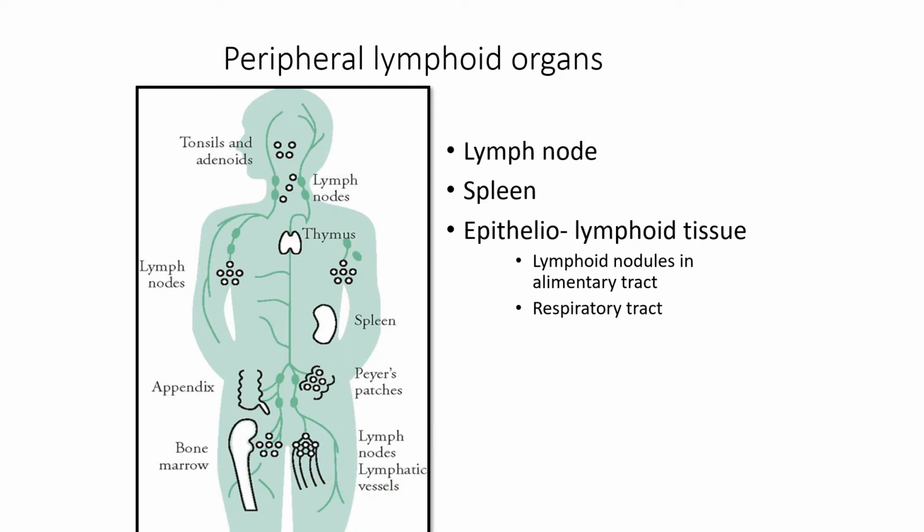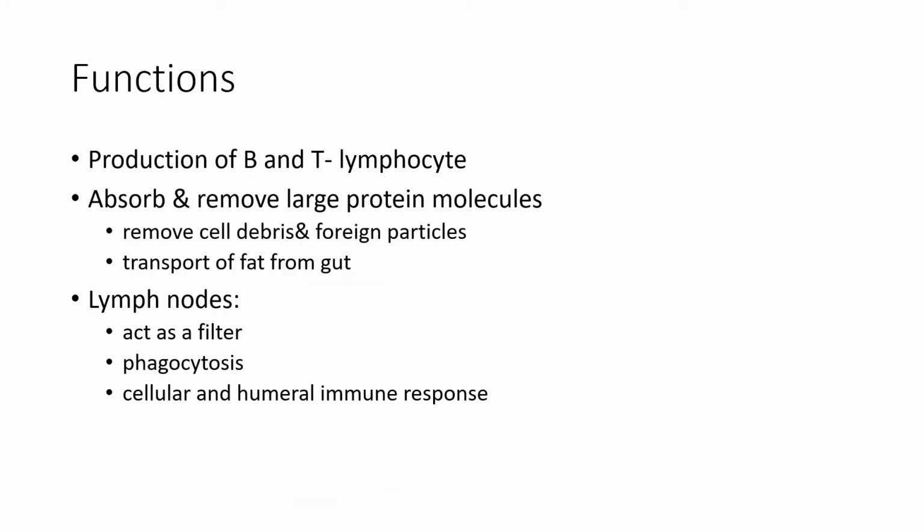These all are included in the peripheral lymphoid organs. So what is the function of this lymphoid organ and lymphatic system? It provides B and T lymphocytes, absorbs and removes large protein molecules, removes cell debris and foreign particles, and transports fat from the gut. The lymph node acts as a filter, with phagocytosis and cellular and humoral immune response. So these are the main functions of the lymphatic system.